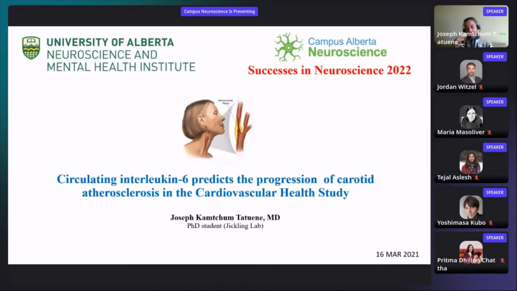So my research focuses on finding new biomarkers and new therapeutic targets for patients with carotid atherosclerosis in order to improve the management of carotid atherosclerosis or the prevention of stroke.